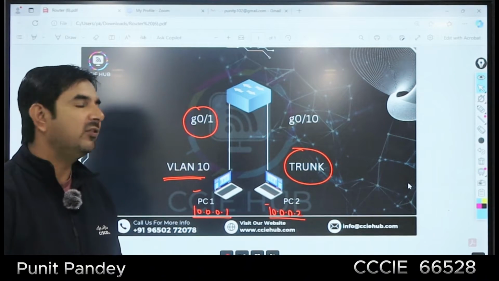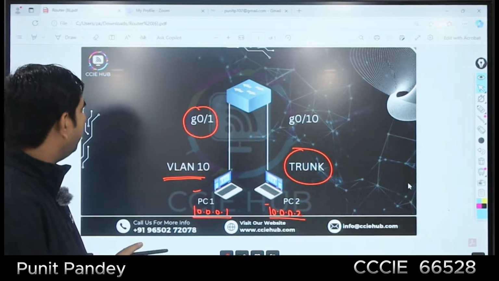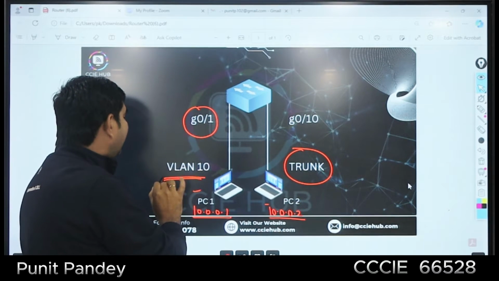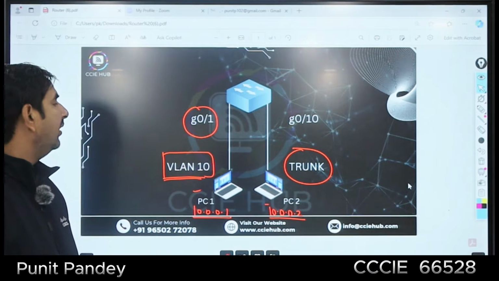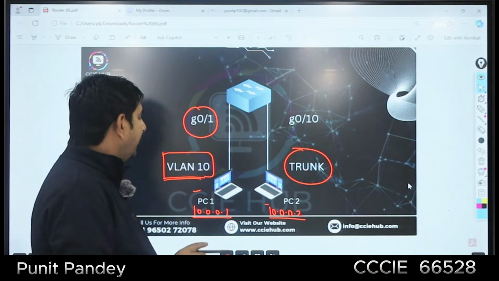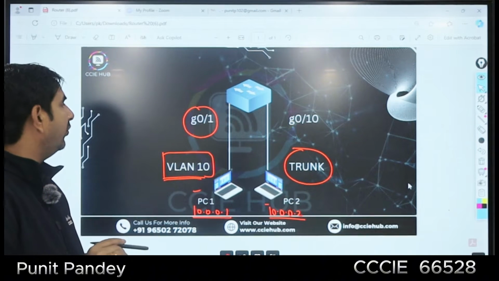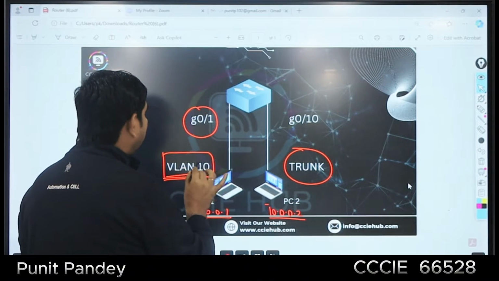That is also a scenario based question. PC1 and PC2 have IP addresses from the same subnet. PC1 is connected with an access port, which is a member of VLAN 10. PC2 is connected with a trunk port. So both will not be able to communicate in this scenario. Why? If it were a member of VLAN 1, then it would communicate.